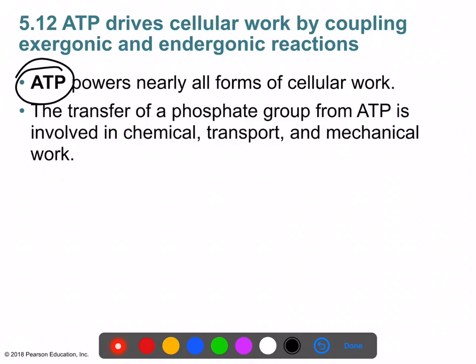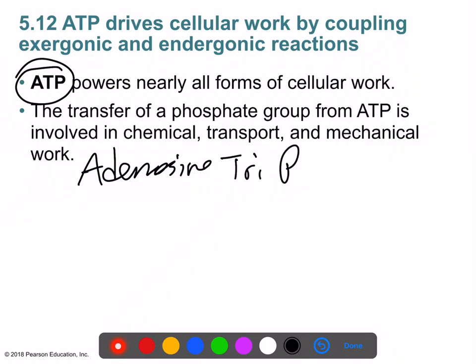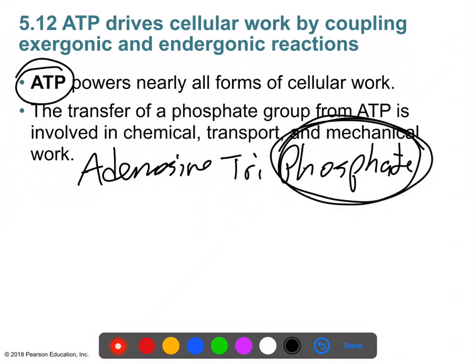All right, so now we get to ATP. ATP, what is it? What does it stand for? So as I mentioned earlier, ATP is an energy molecule, and it stands for adenosine triphosphate. And you are familiar with this functional group, the phosphate group.